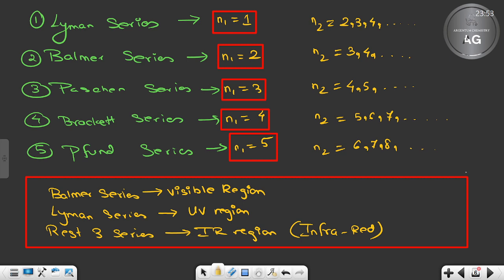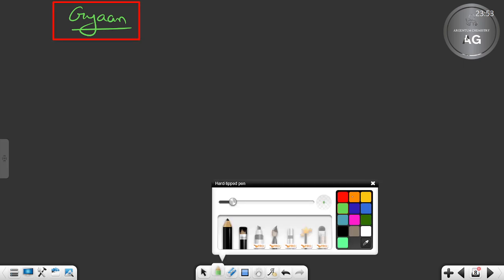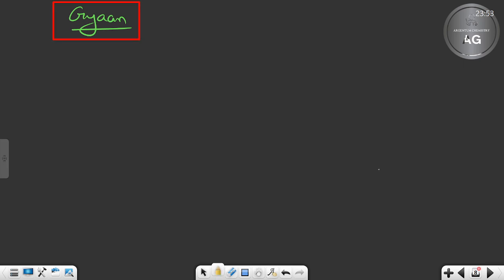Clear? Okay, a few more points I will give. This lecture is going to be a very short one because nothing much is left. A few more points and important formulas as well. These are very important formulas from the JEE point of view, NEET point of view, whatever point of view.